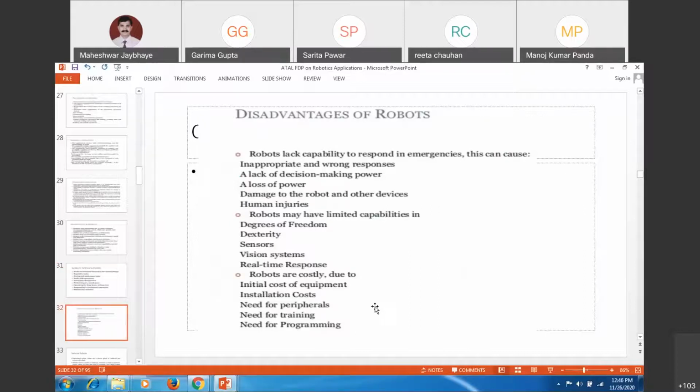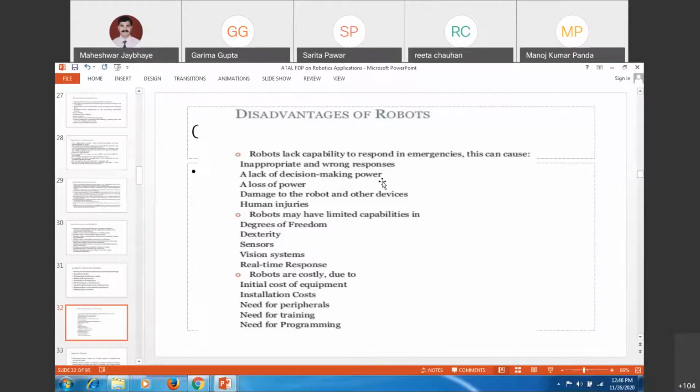There are also some disadvantages in robotics: lack of decision making power. Yes, nowadays robots are built with AI and similar features to take care of decision making. But still, the human decision, the operator's or skilled worker's decision, will be superior to the programmed decision, because ultimately a human is creating the robot, so human decision making will be at the supermost level compared to robot decision making.